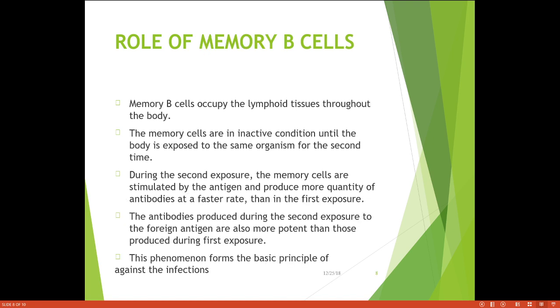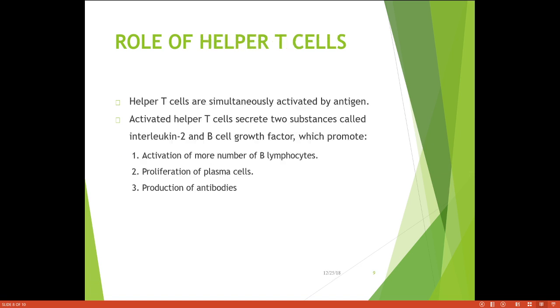Then the role of memory cells. The memory B cells occupy the lymphoid tissue throughout the body. The memory cells are in an inactive condition until the body is exposed to the same organism for the second time. During the second exposure, the memory cells are stimulated by the antigen and produce a larger quantity of antibodies at a faster rate than in the first exposure. The antibodies produced during the second exposure to the foreign antigens are also more potent than those produced during the first exposure. This phenomenon forms the basic principle of protection against infections.